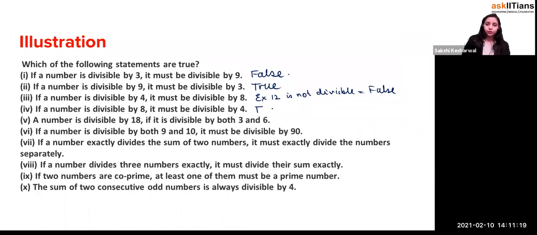True. If a number is divisible by 18, then it has to be divisible by both 3 and 6. 3 and 6. Let's take an example of 18. Multiples of 18: 18, 36, then you have 54, 72. If a number is divisible by 18, then it has to be divisible by 3 and 6. Yes, it's true. It has to be divisible by 3 and 6 because they are its factors.